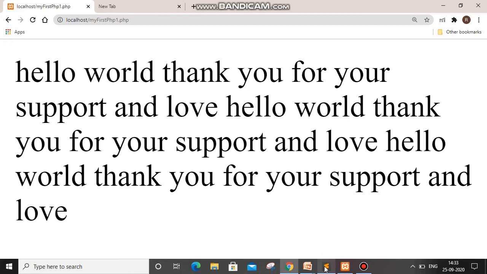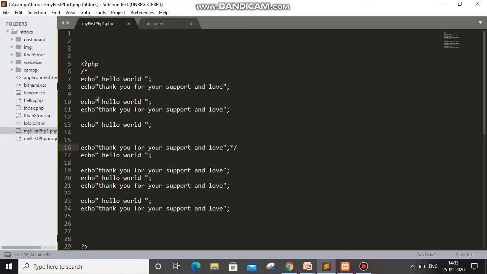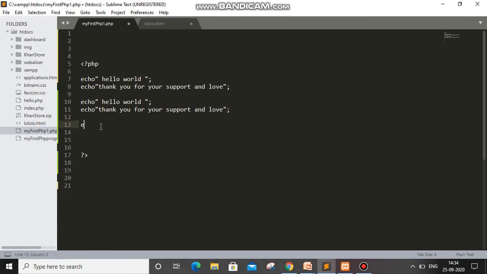One thing I would also like to tell you: I will remove all these things, and I will show you one thing. Suppose we can comment it here also. This is echo, this is a printf function, like this we can enter it in a comment line. So what do you think, will the output be printed or not? We will see once.